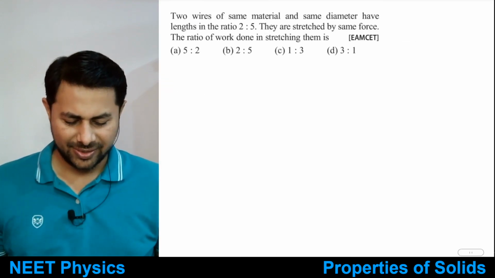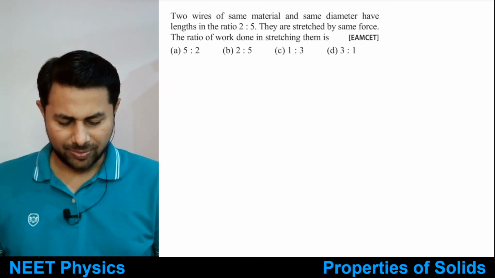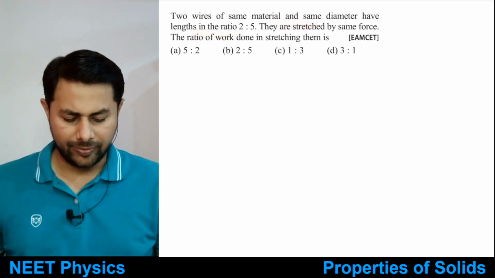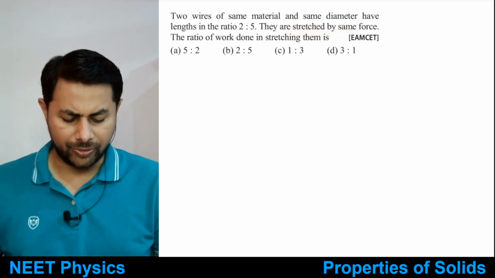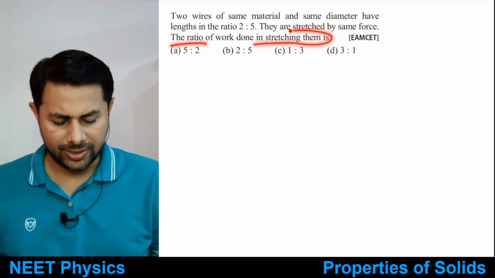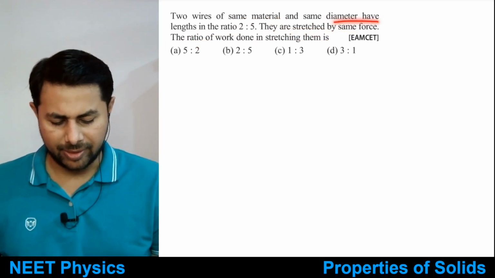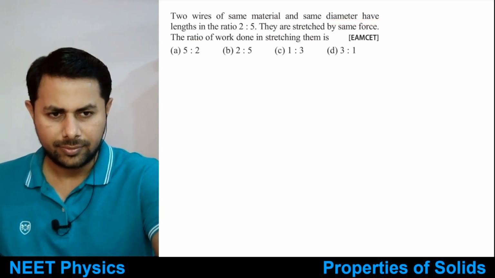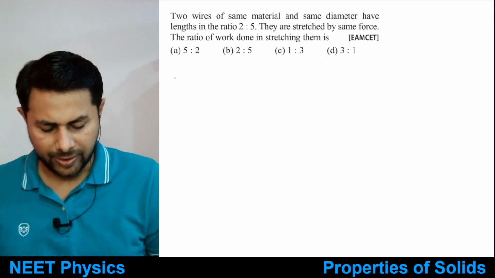Let's see next. Two wires of same material and same diameter have lengths in the ratio of 2 is to 5. They are stretched by same force. The ratio of work done in stretching them, same material, same diameter. Then the work done in stretching them.